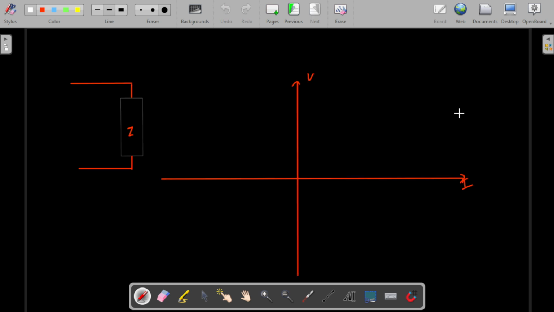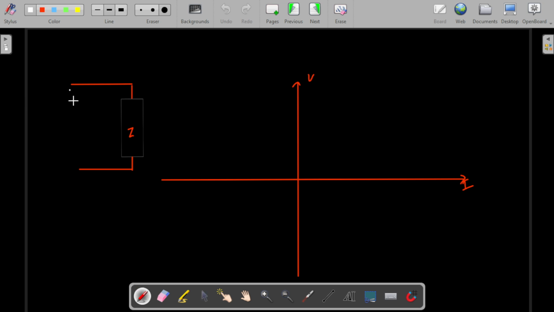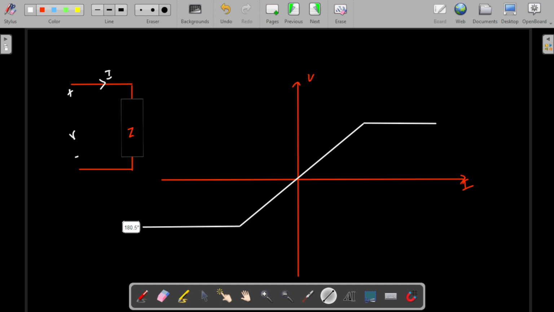Okay, I'm giving you the next example. Here you guys can solve this one and find out the things. Before that, let me copy this one. So this is the same: positive, negative, V, current is entering, I. The same graph, but here they have given some values. This is 4 and this is minus 5. So now you state whether the element is linear or non-linear, whether it's bilateral, unilateral, and whether passive or active.